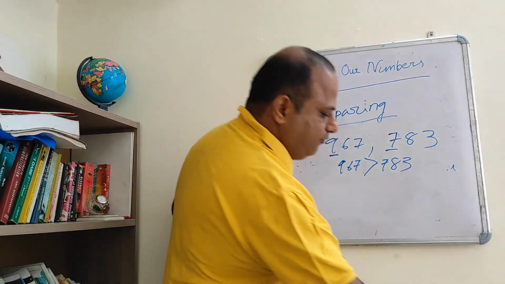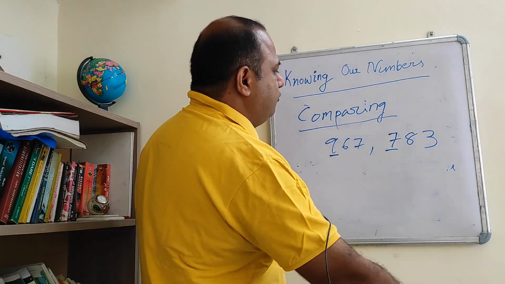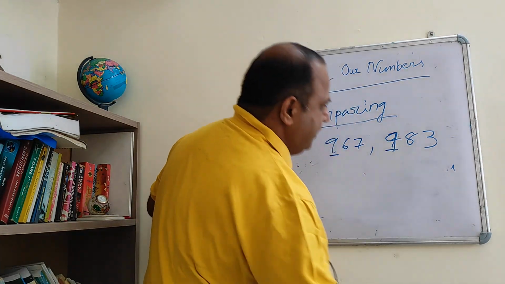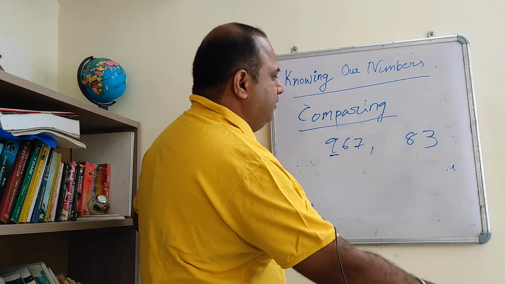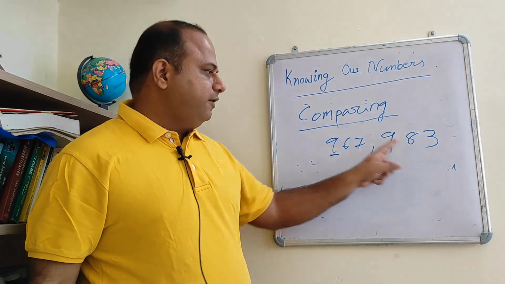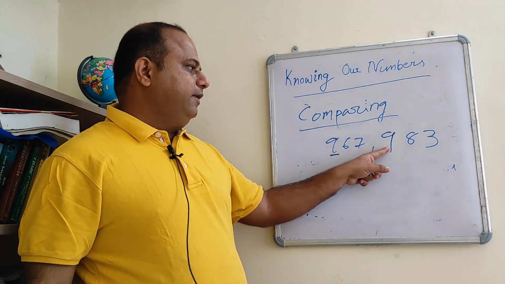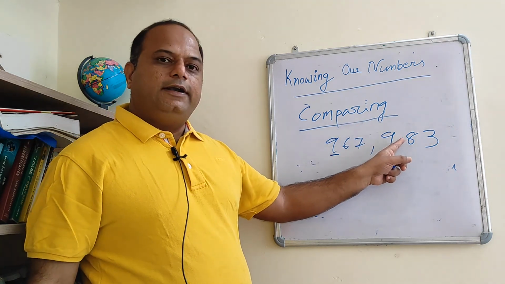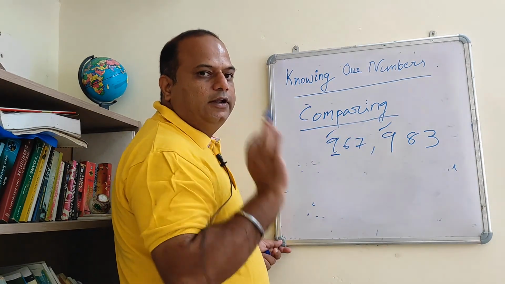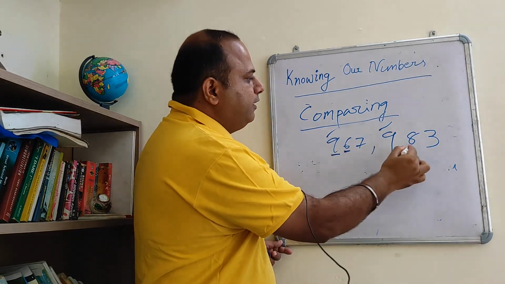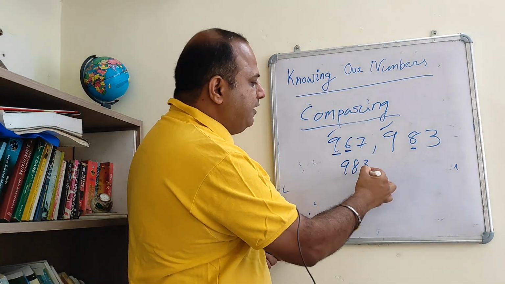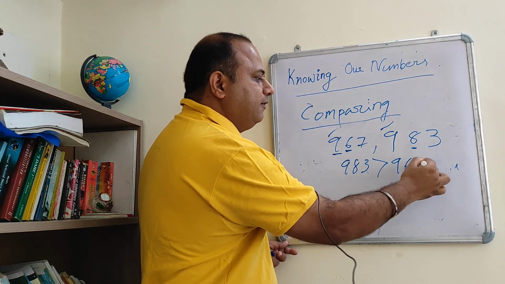Now friends, the best example which I wrote, I took this as 967 and this was 983. So here you see, what if the 100th place is the same? The digits are the same and the extreme digit, that is the 100th place, is the same. Then you will see the 10th place. Okay. The 10th place here is also different, so now you compare there. Here 8 is bigger than 6, so 983 becomes bigger than 967.